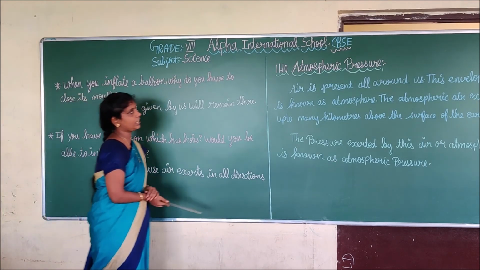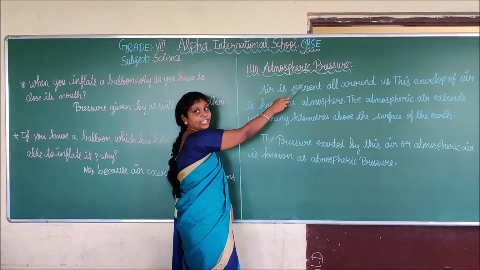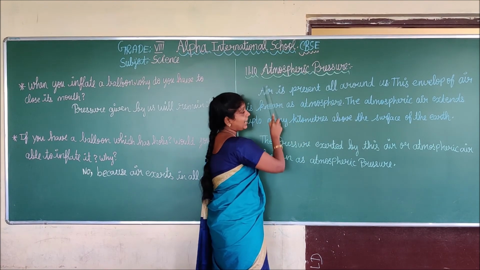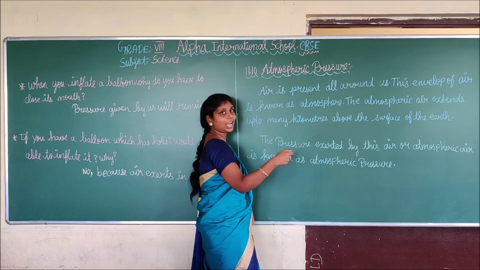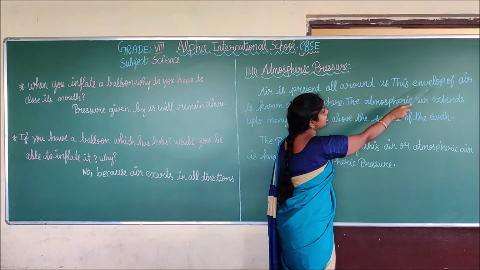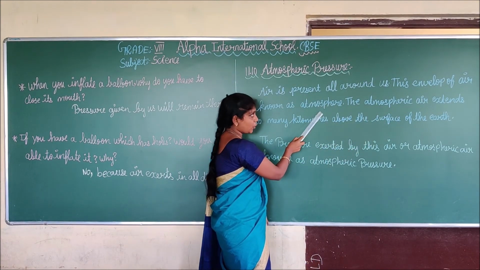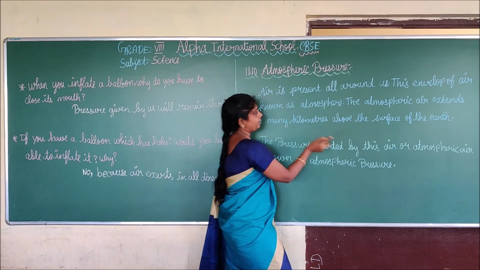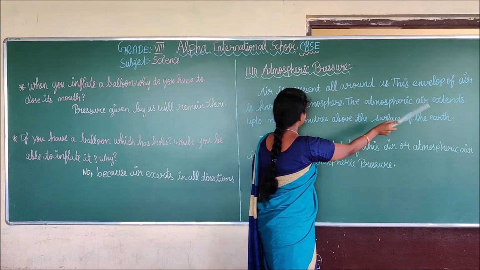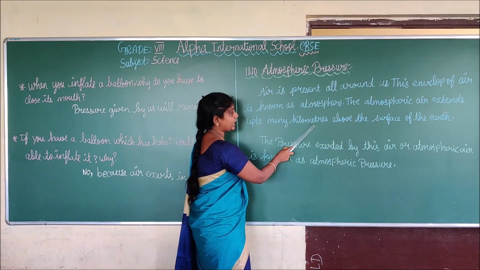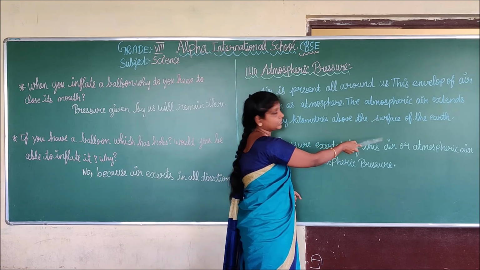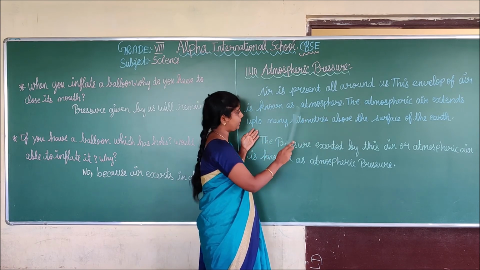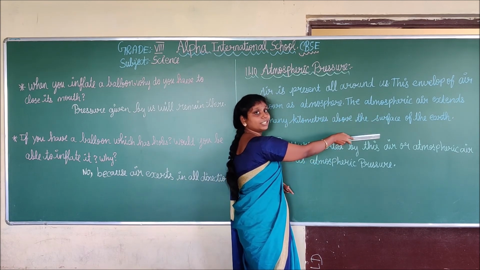Good. Next we are going to see what atmospheric pressure is. Air is present all around us. This you all know already. This envelope of air is known as the atmosphere. This envelope of air is known as what? Atmosphere. The atmospheric air extends up to many kilometers above the surface of the earth.